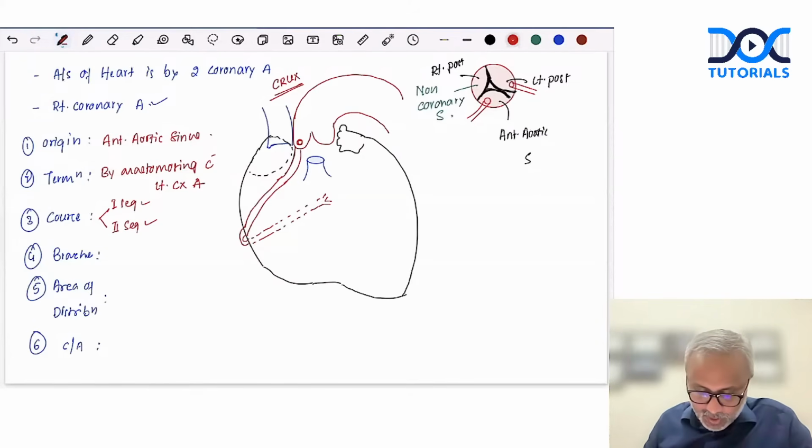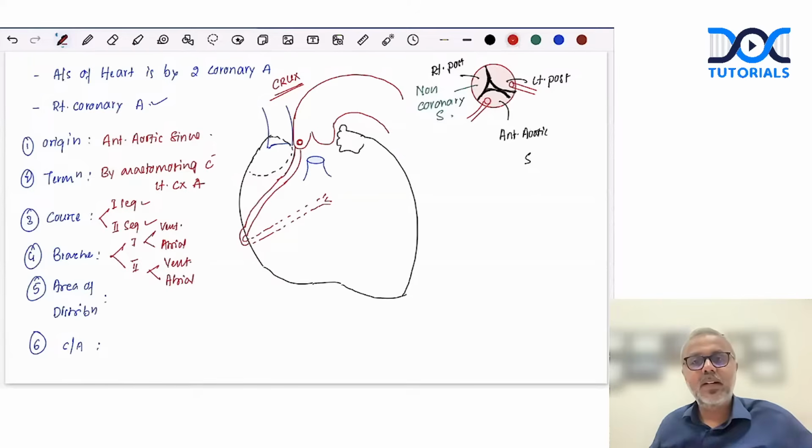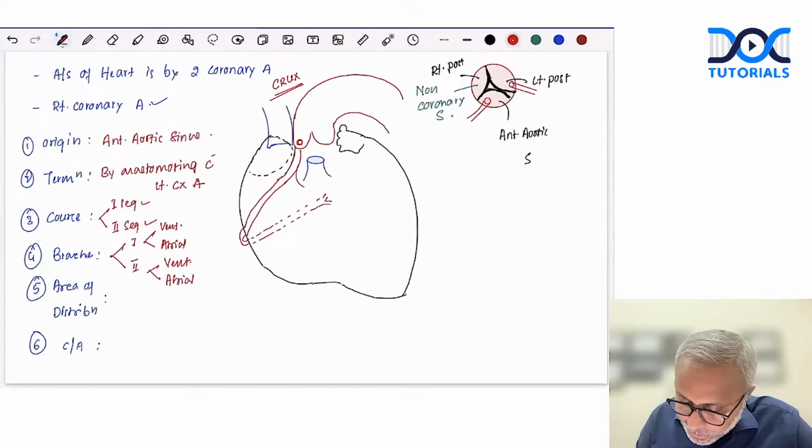Now, what about the branches? Branches again you can divide into first segment and second segment. Here you can further divide them into ventricular rami and atrial rami, which are the branches that supply the ventricles and the atria. From the first segment, the very first branch it gives off is called the conus artery.